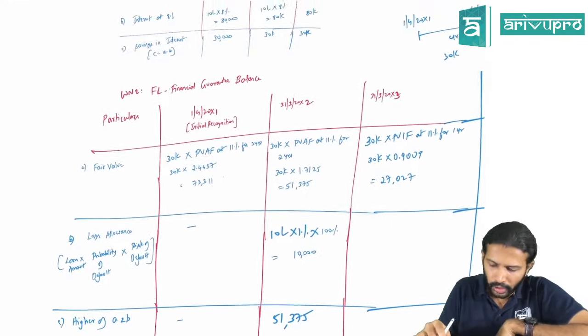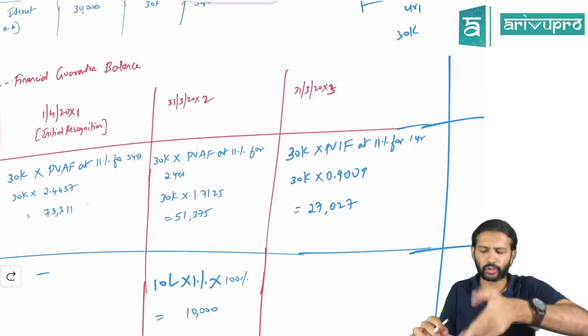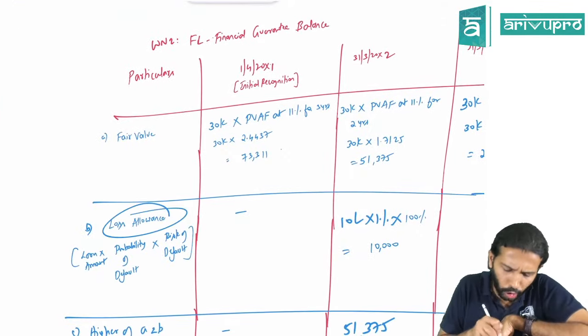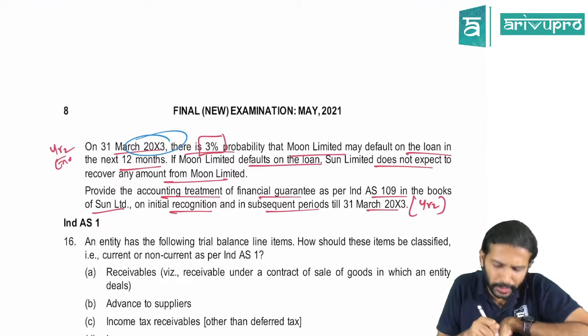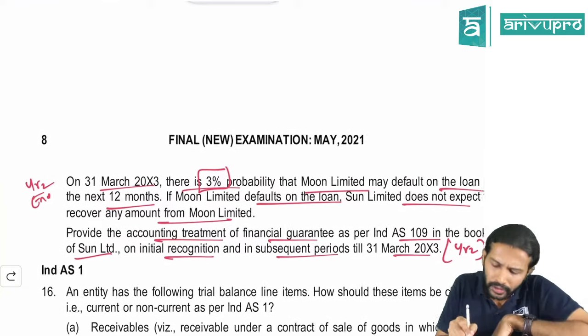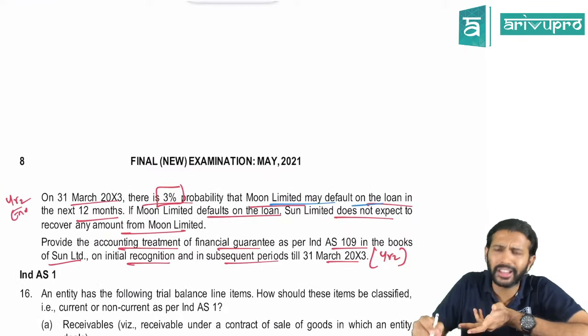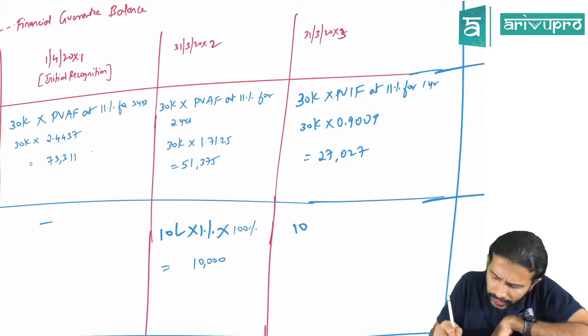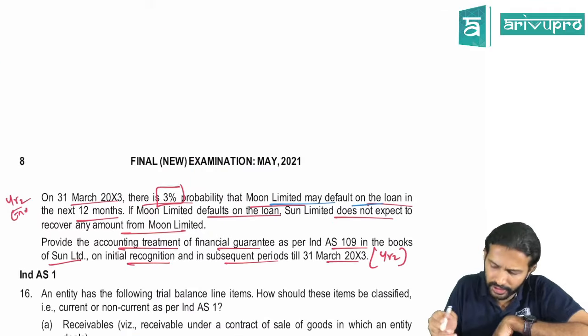Okay. Now same thing, in the second year, you already found out the fair value at the end of year 2, that is 27,027. You just need to find out the loss allowance. Now come to the problem, are they saying anything? On 31st March 20X3, that is the second year, there is a 3% probability that Moon Limited may default. Now default has increased. Okay. So 10 lakh is the loan amount. Probability of default is 3%. And they are saying the same thing.